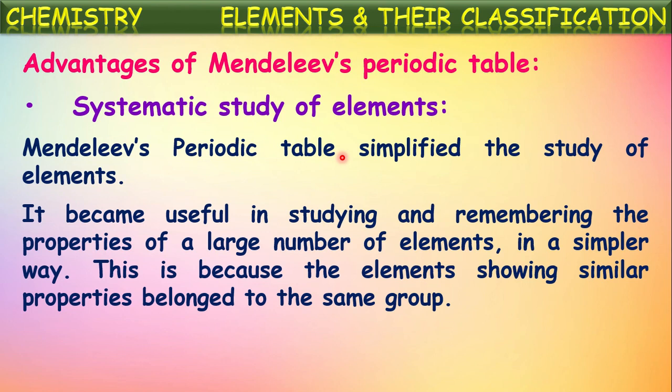If you know the properties of one element in that group, the same properties can be applied for the remaining elements in that group. In that way, remembering the properties of elements is made easy by this Mendeleev's periodic table because elements are grouped here. The elements with similar properties are classified as one group.